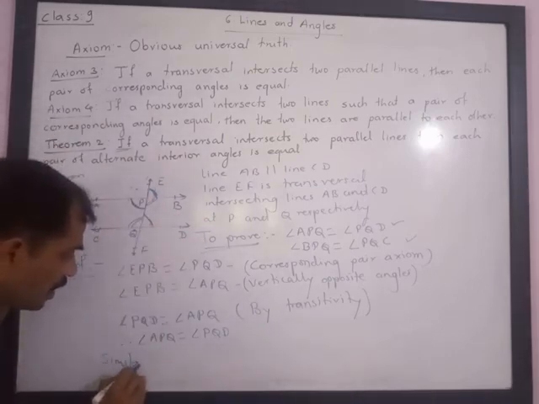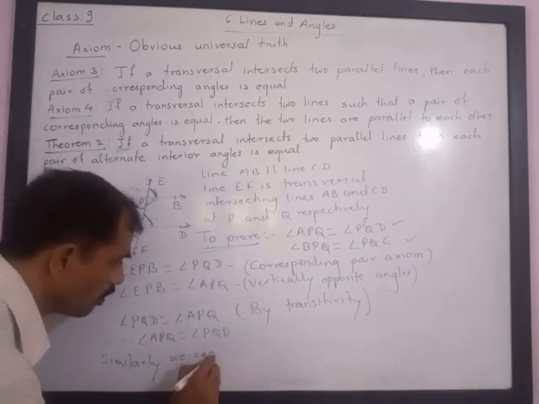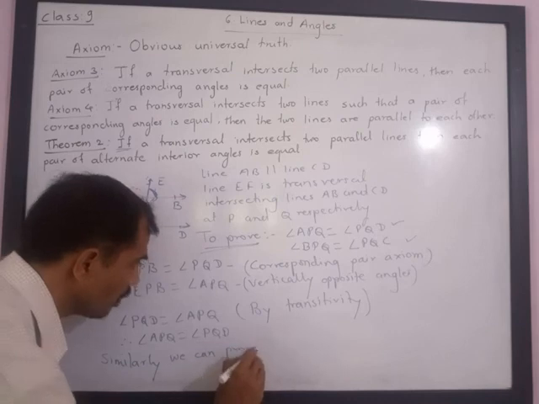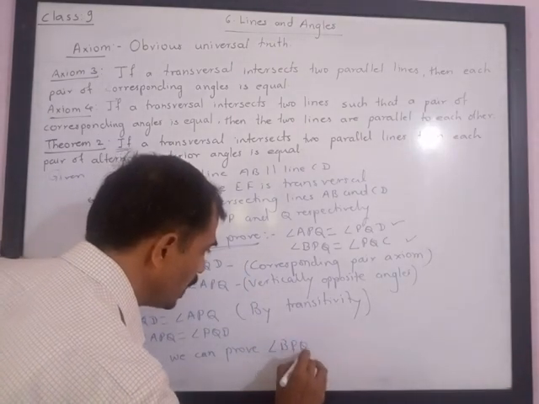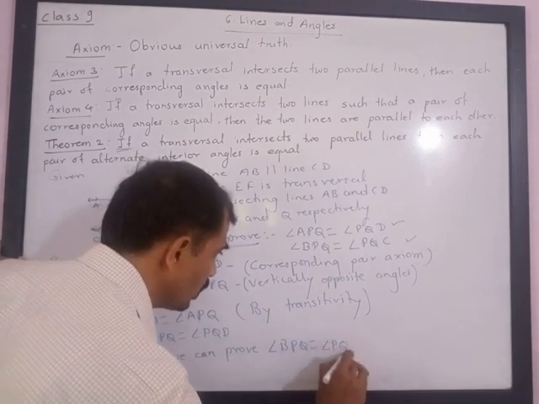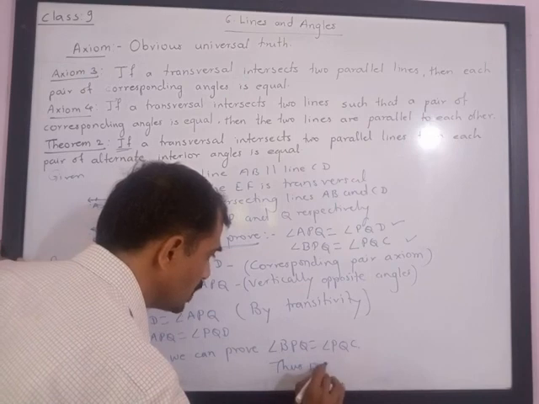Similarly we can prove angle BPQ is equal to angle PQC, and thus it is proved.